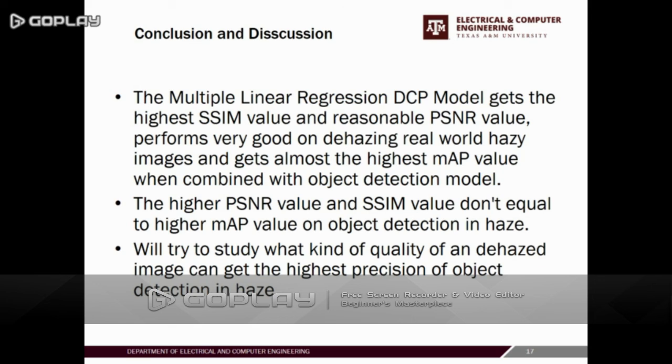And we also get an assumption that a higher PSNR value and SSIM value do not equal a higher mAP value on object detection in haze. We want to study what kind of quality of a dehazed image can get the highest precision of object detection in haze.